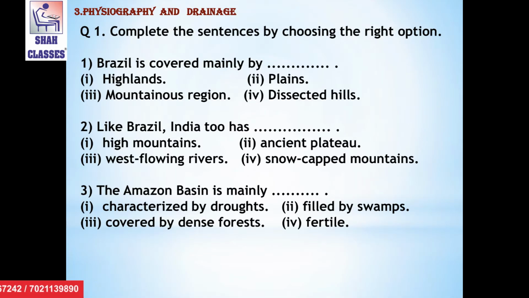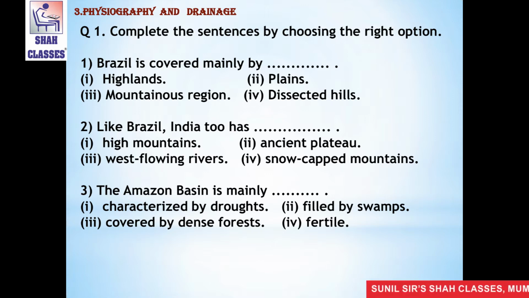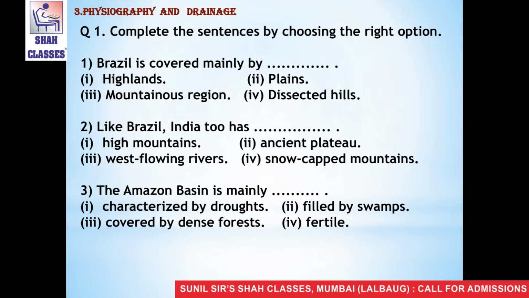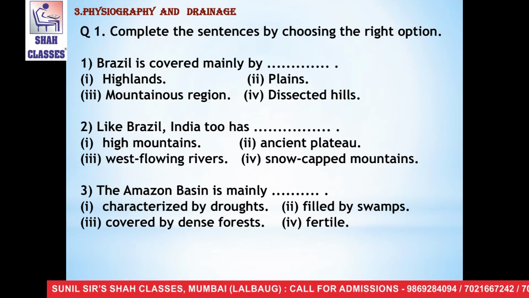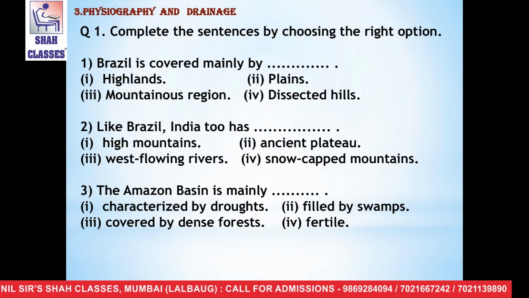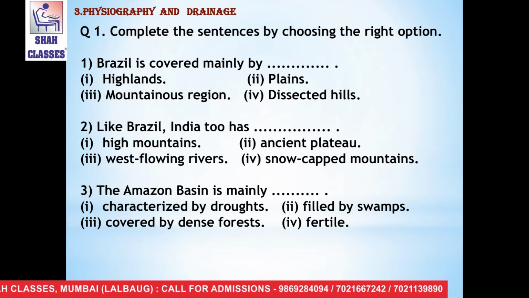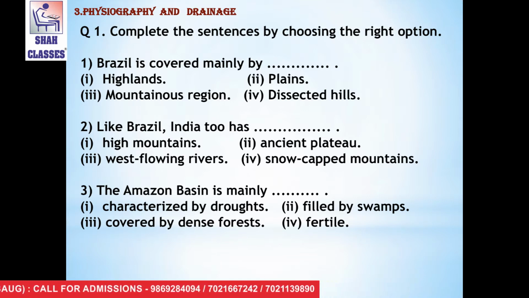The first question is, complete the sentences by choosing the right option. The first sentence is, Brazil is covered mainly by dash. The options are highlands, second option is plains, third one is mountainous region, and last one is desiccated hills.